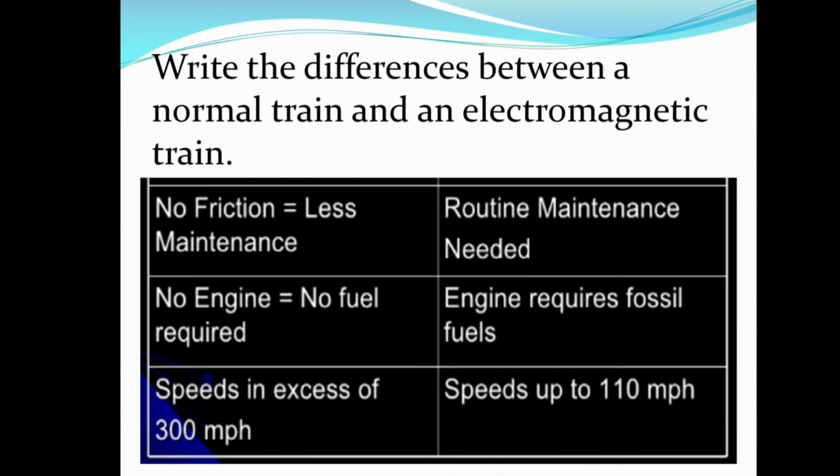But for a normal train, energy requires fossil fuels. An electromagnetic train speeds in excess of 300 kilometers per hour, while a normal train speeds up to 110 kilometers per hour. These are the differences between a normal train and an electromagnetic train.